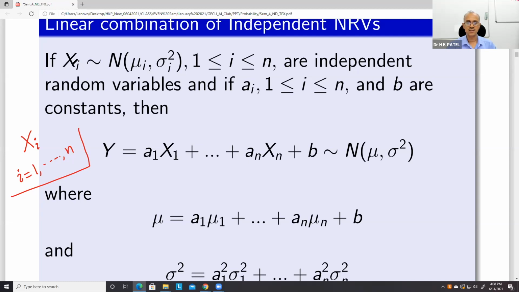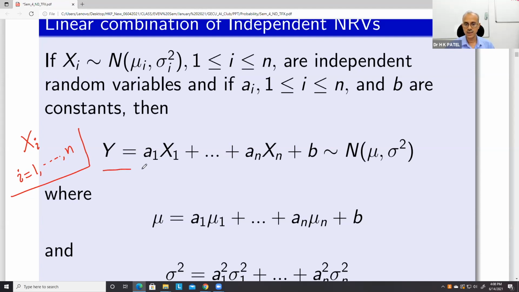So x1 is a normal random variable having mean mu1, variance sigma 1 square. Likewise x2 has mu2, sigma 2 square, and so on. We have n normal random variables.